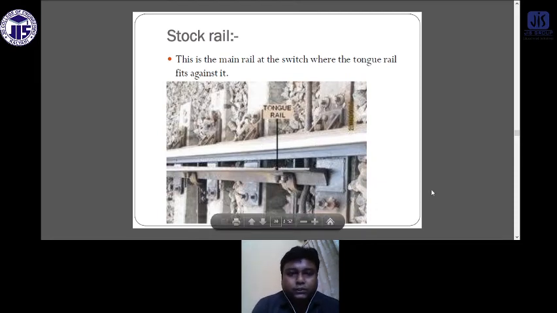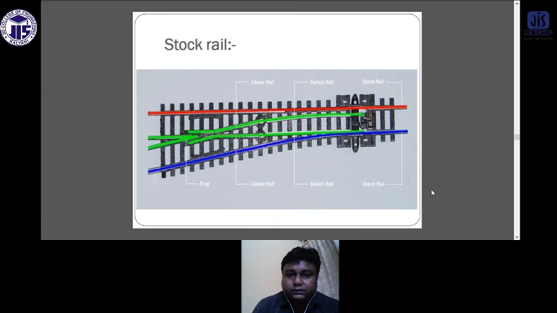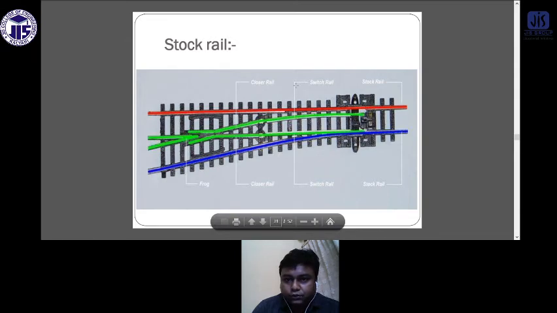Stock rail. What is stock rail? This is the main rail against which the tongue rail fits. This is a schematic diagram of a stock rail. You can see here that this portion is called the frog. This portion is called the closure rail. This portion is called the switch rail, and this portion is called the stock rail.